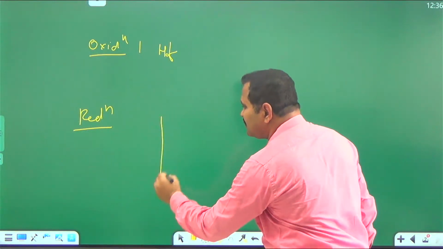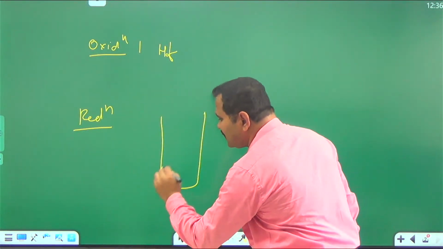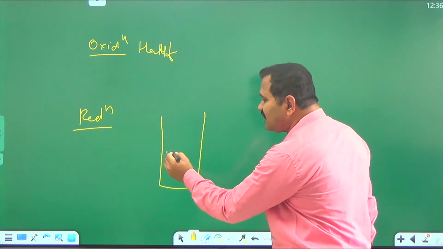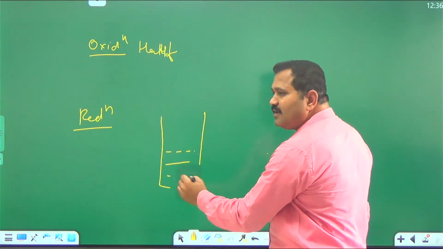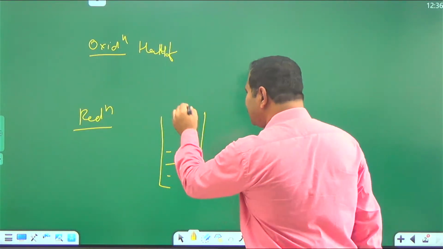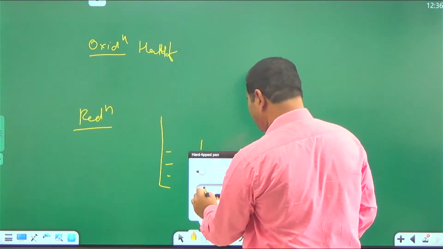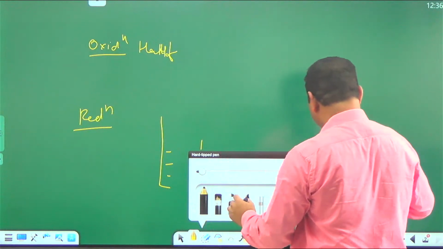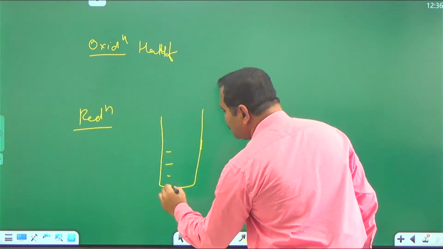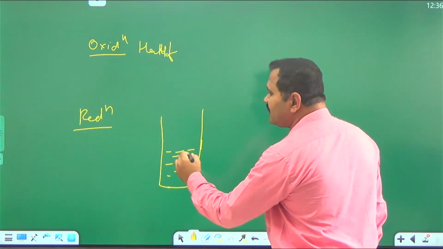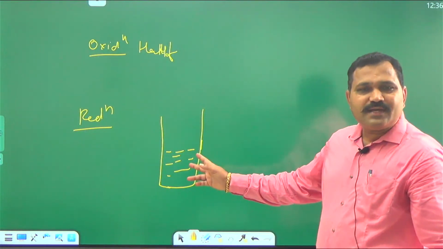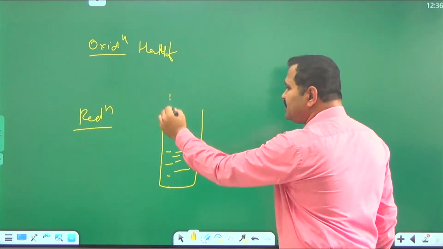In one container, in one half cell, we are taking Zn2+ ion solution and a zinc rod is dipped.